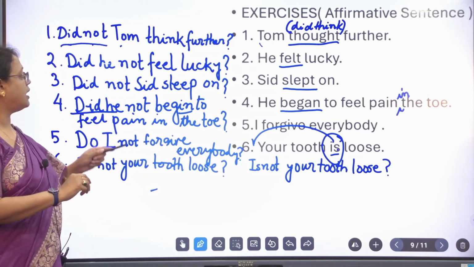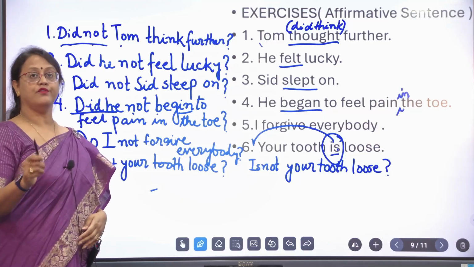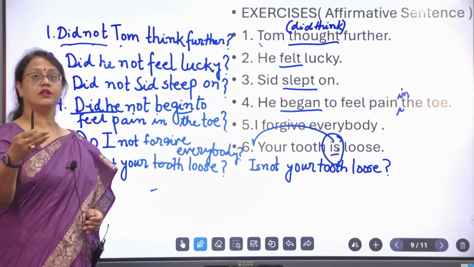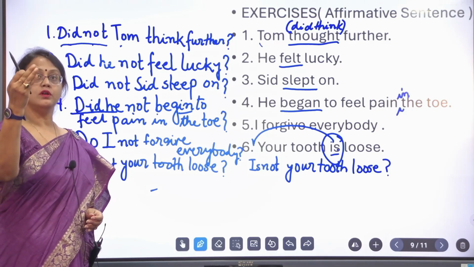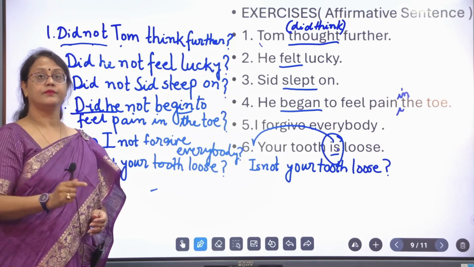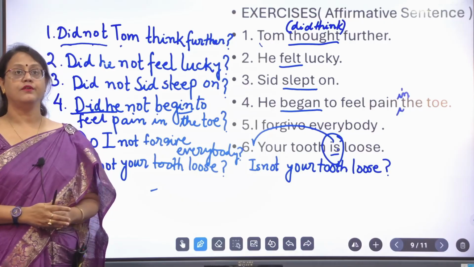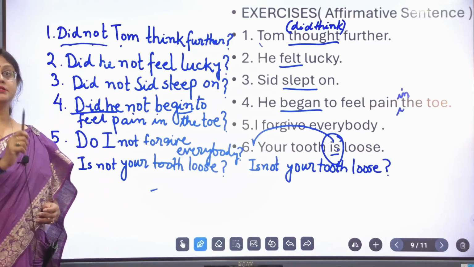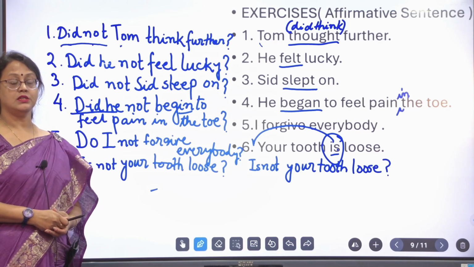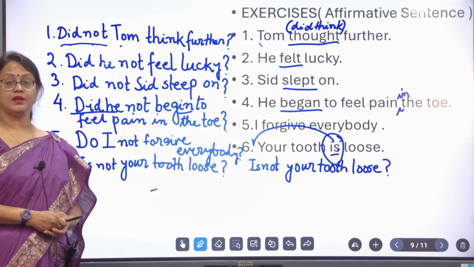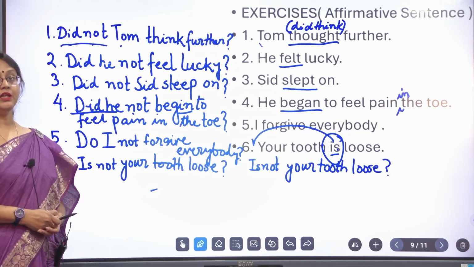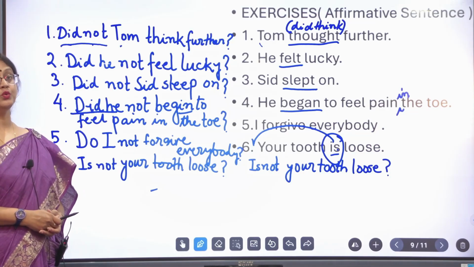Quickly go through all the answers, write them down very fast. We will carry on. Tom thought father. Write the negative of the auxiliary, that is, did not. Did not Tom think father? He felt lucky. Did he not feel lucky? Did not Sid step on? He began to feel pain in the toe. Did he not begin to feel pain in the toe? I forgive everybody. Do I not forgive everybody? Your tooth is loose. Is not your tooth loose?